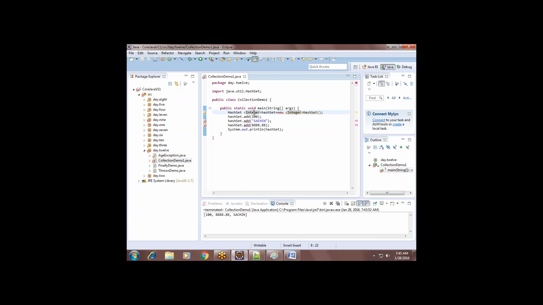Can I give int instead of Integer? Is it okay? Will it accept? No. Why? Because it is not a class, right? We need classes. Collection will store only objects. But if you declare int, it is not a class and object, right?